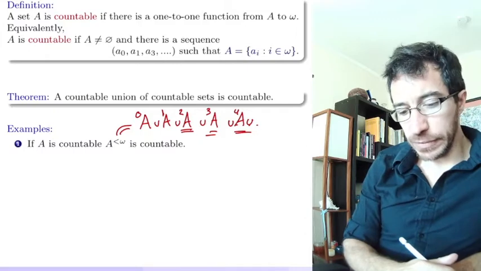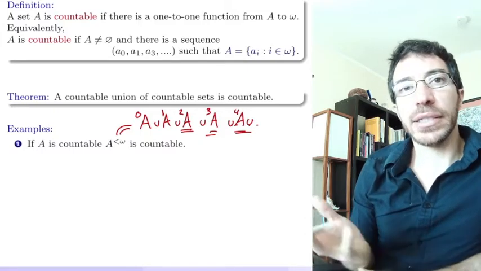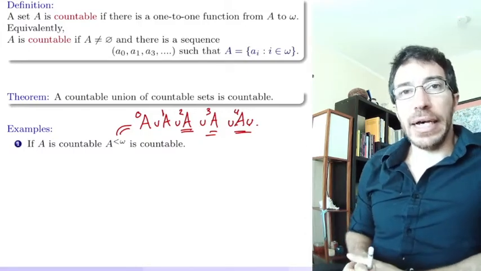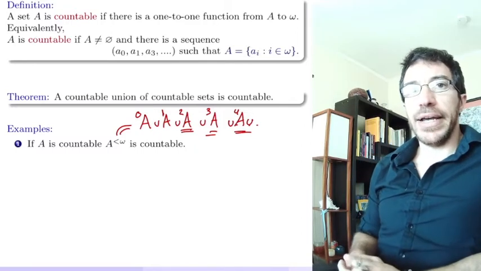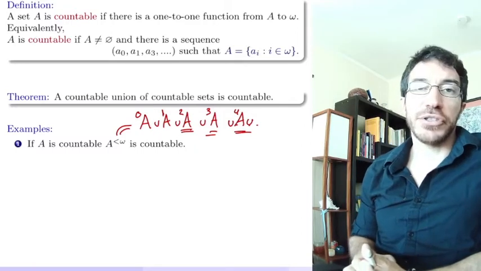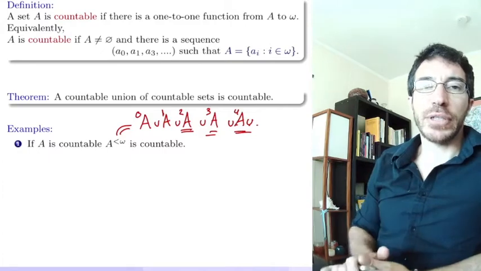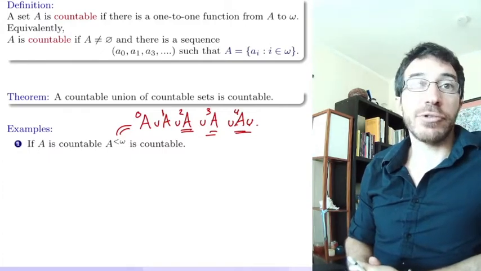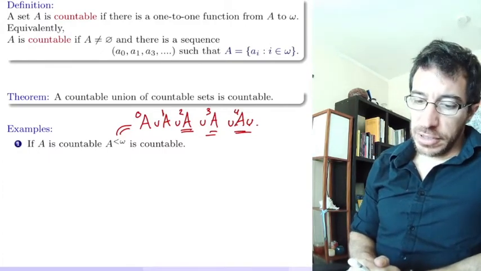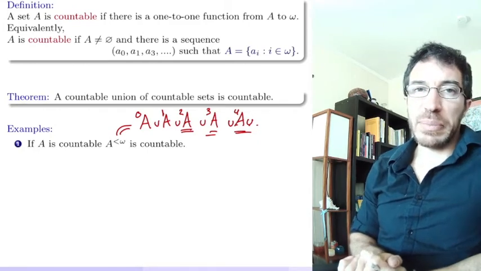Okay, so in particular you will get that, let's say, the set of all words you can write, or the set of all strings you can write in a computer, is countable, because you have countably many letters.